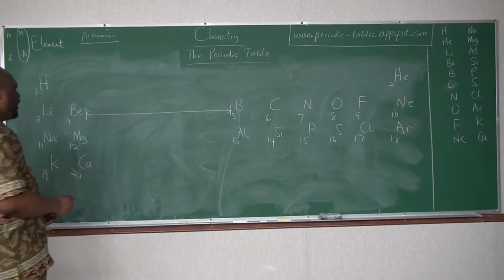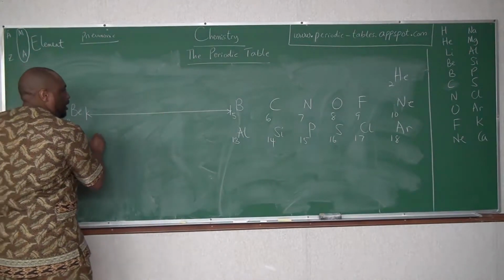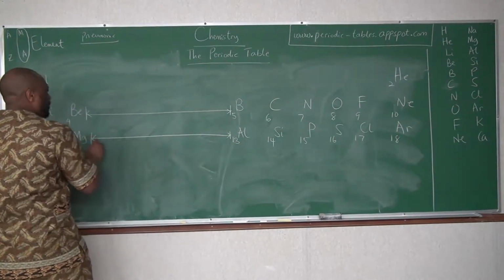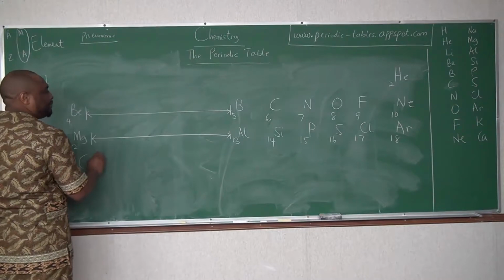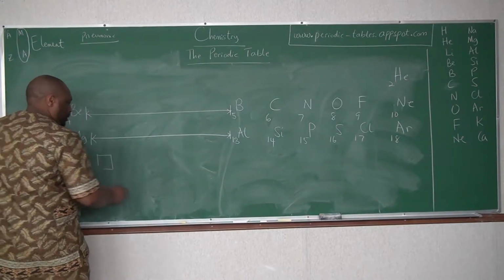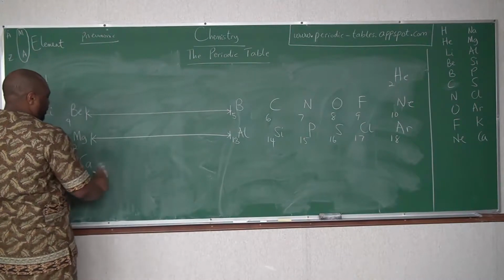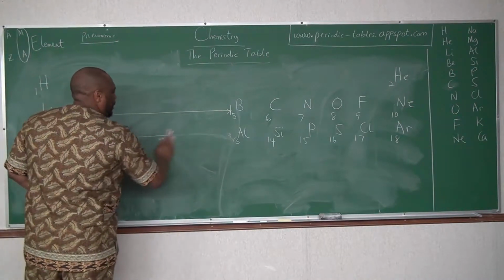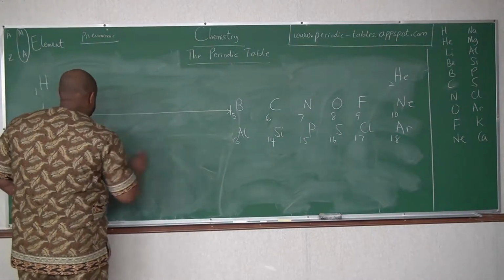So here we have this space, and then we have this space here. Let me use a yellow marker. Actually, let me also use the yellow marker here. So we have yellow chalk.